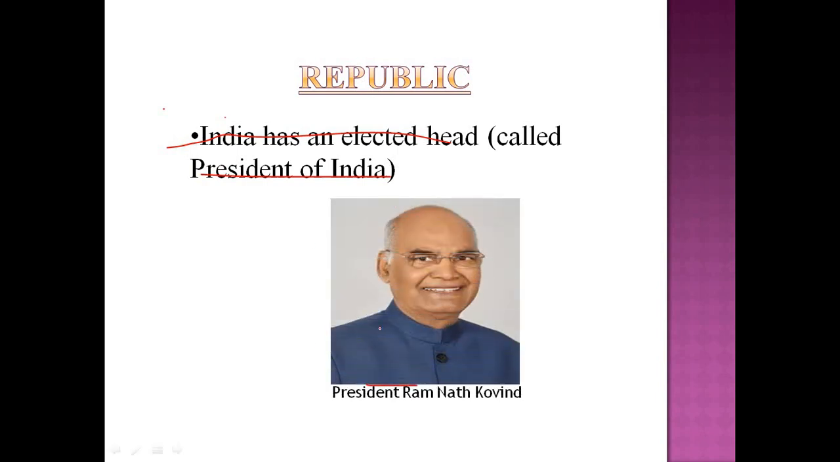If you consider another example, that is Britain. Britain is not a republic. Britain is a monarchy. The head of the state of Britain is the Queen, and the Queen is a hereditary head. That is not an elected head. So we call Britain a monarchy, and in India, the head of the state is an elected one. So you call India a republic.